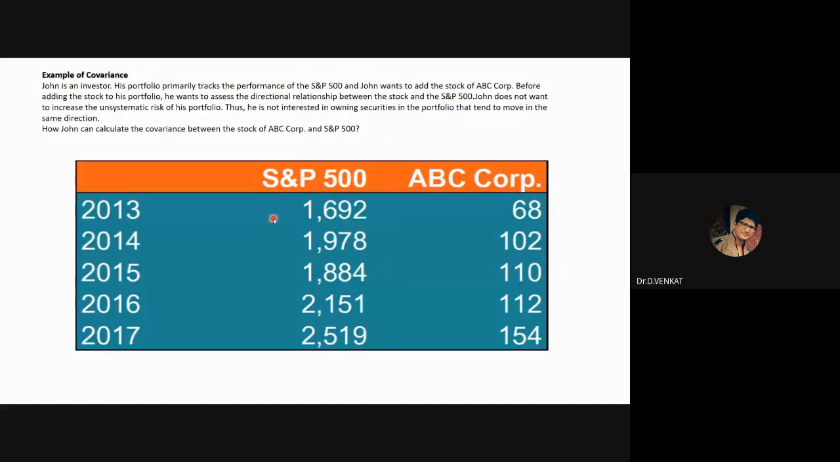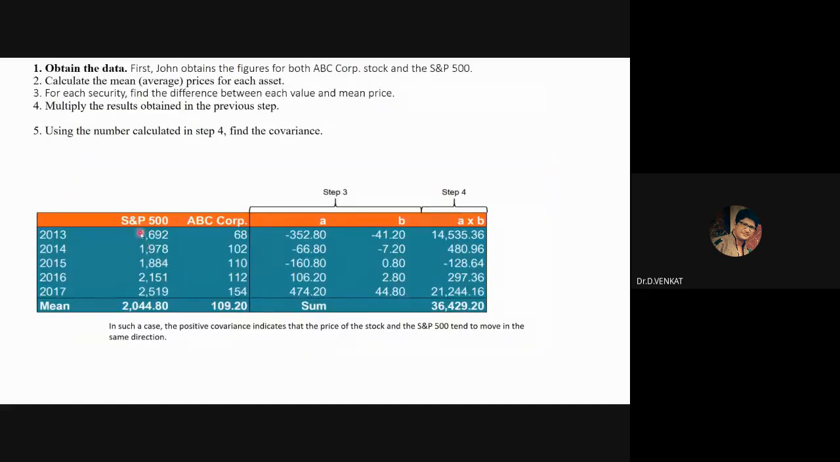Okay, so what we do is we just take this. This is the X value, the random variable 1, and this is random variable 2. We do the sum, and then we find the mean value. What is this A value? Anybody knows? How did we get this minus 352.80? When you watch the session closely, you will be able to follow. How did we get this minus 352.80?